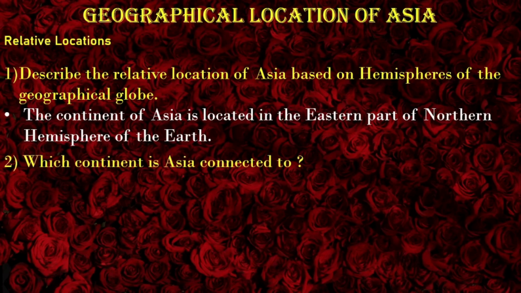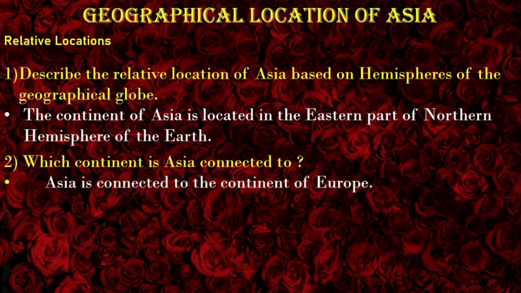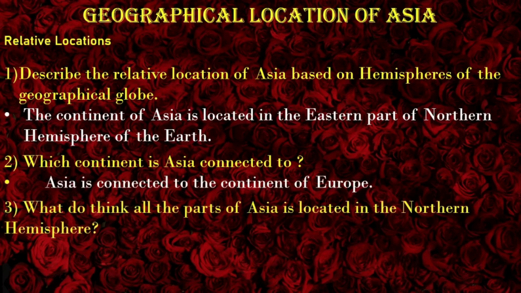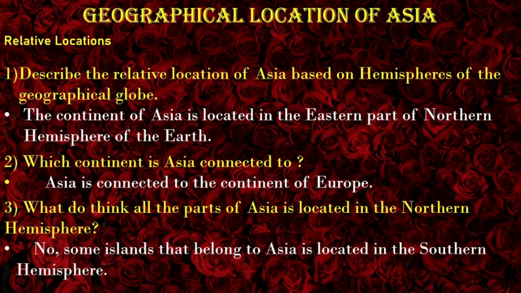Which continent is Asia connected to? Asia is connected to the continent of Europe. Question number 3. Do you think all the parts of Asia are located in the northern hemisphere? No, some islands that belong to Asia are located in the southern hemisphere.